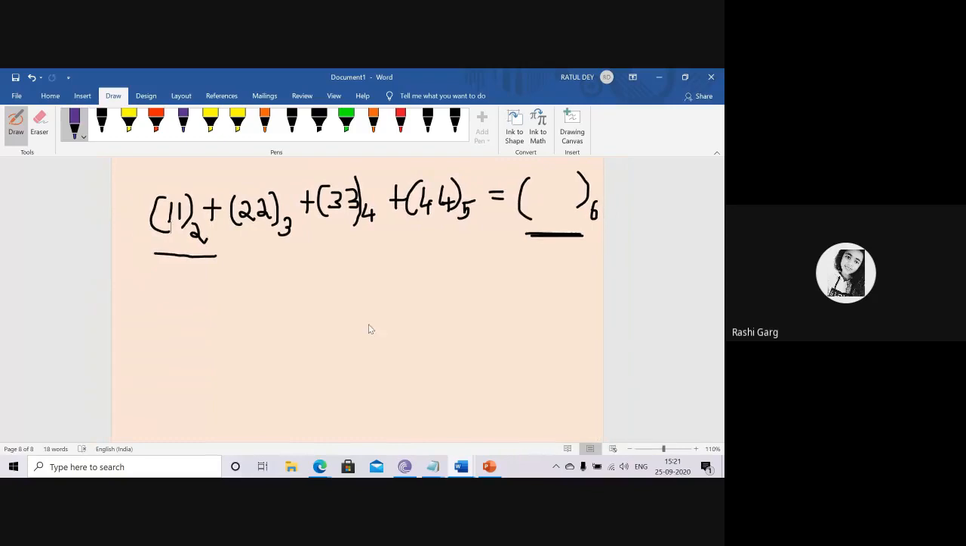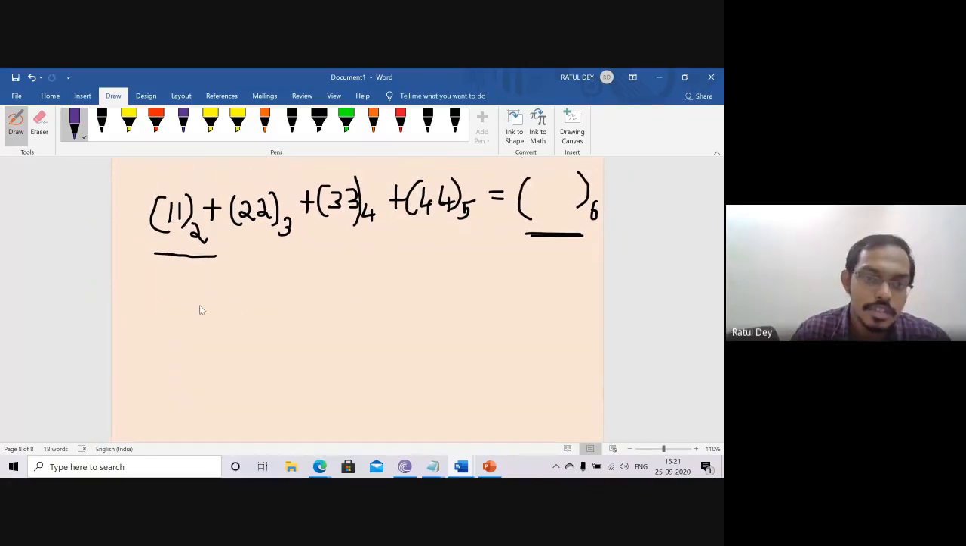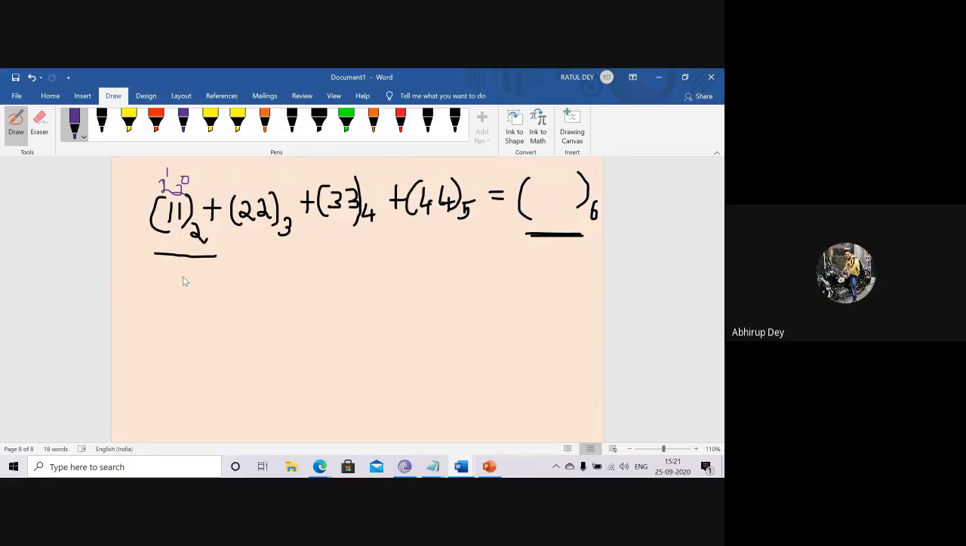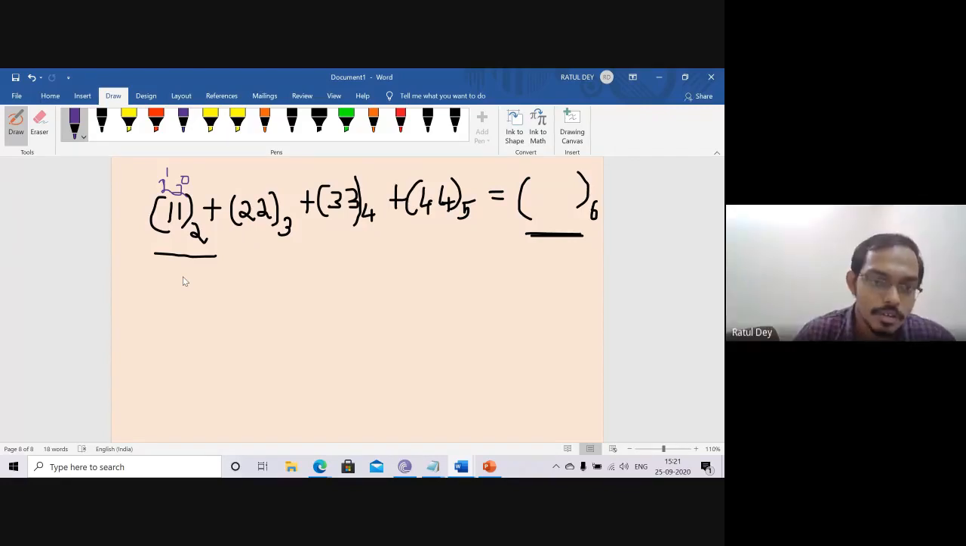Dividing by 2? No, just multiply with the 2. You just use the 2 to the power 0 and next is the 2 to the power 1. We are going to convert to the decimal number system. So I will just write 1 multiply 2 to the power 0